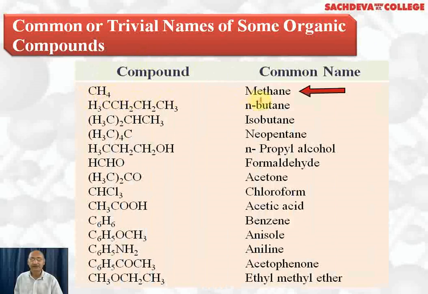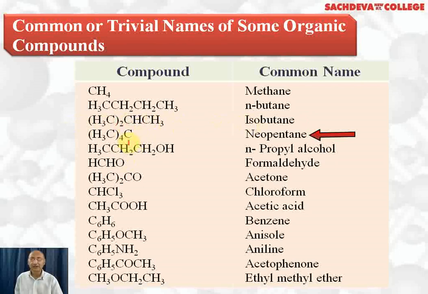First one is CH4, called methane. Second one is butane, CH3, CH2, CH2, CH3. It is present in LPG, liquefied petroleum gas, which we use for cooking. So it is n-butane because it is a straight chain hydrocarbon. This is called isobutane because it is branched. This CH is linked with CH3, one CH3 this side, one CH3 this side. So because it is branched, we call it isobutane. Total carbon atoms are 4.